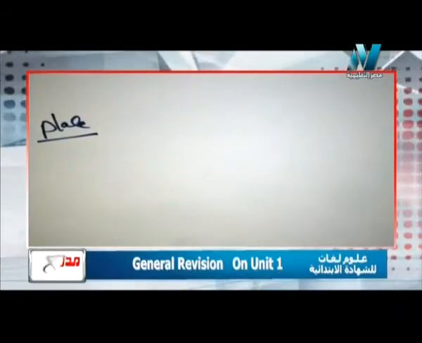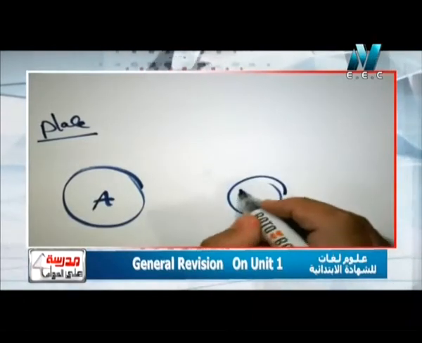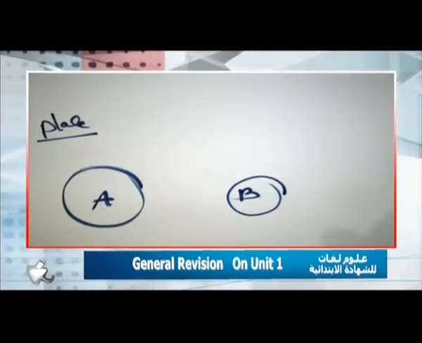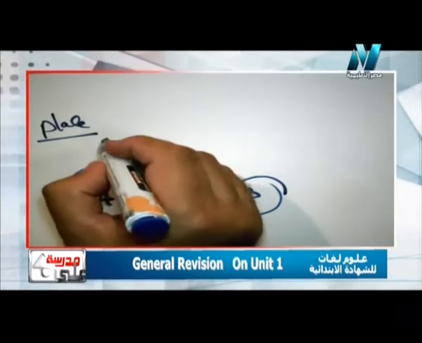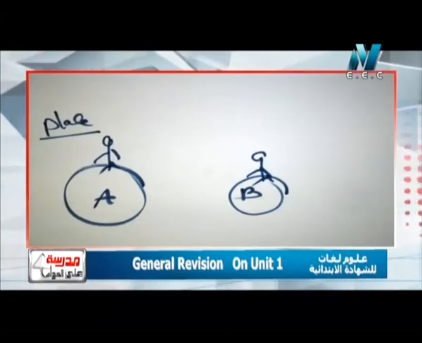So what about the other factors affecting weight? We have the place. We can write that the place affects weight. So imagine that someone is on planet A and someone else on planet B. Which one will have more weight? Surely on planet A, the person has more weight. Why? Because it's much bigger.